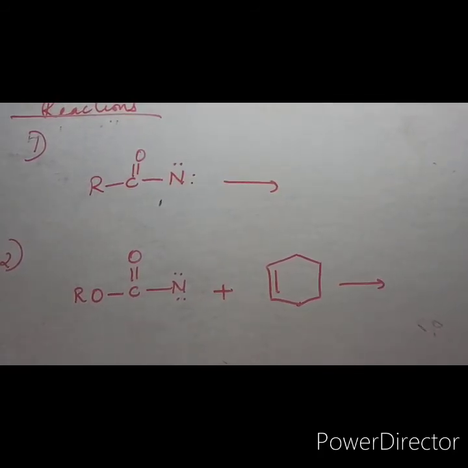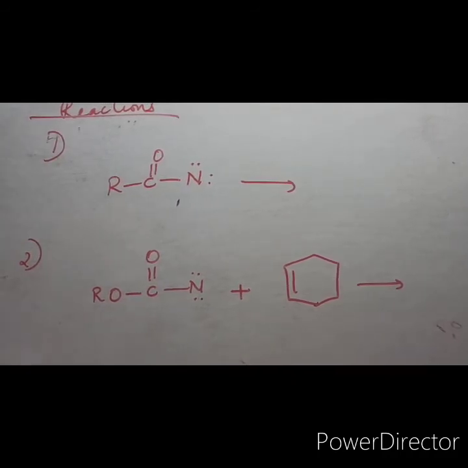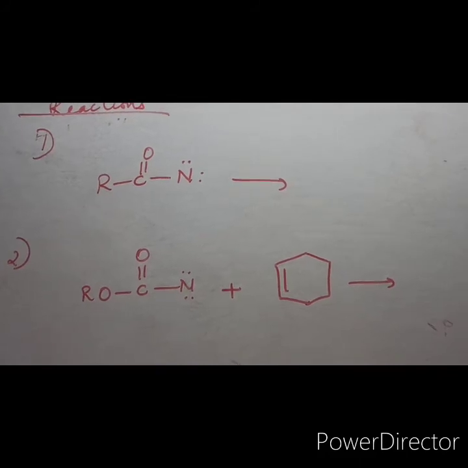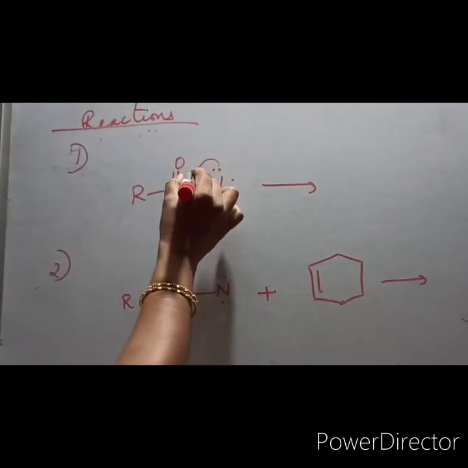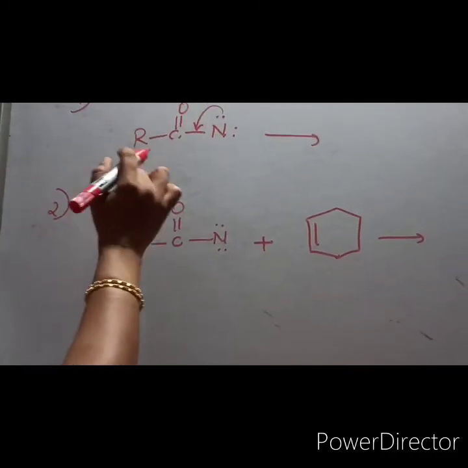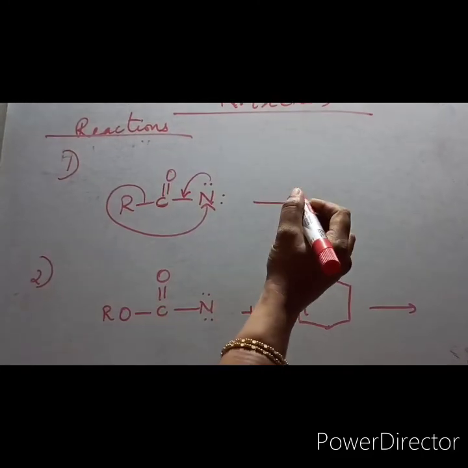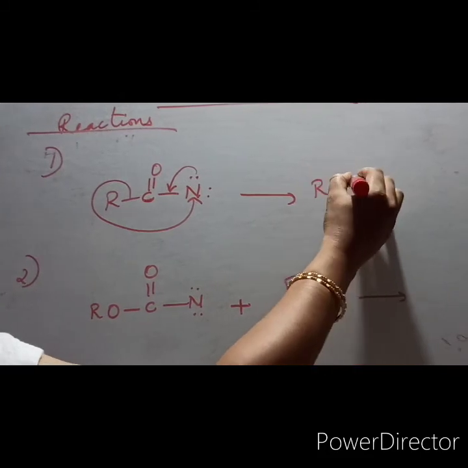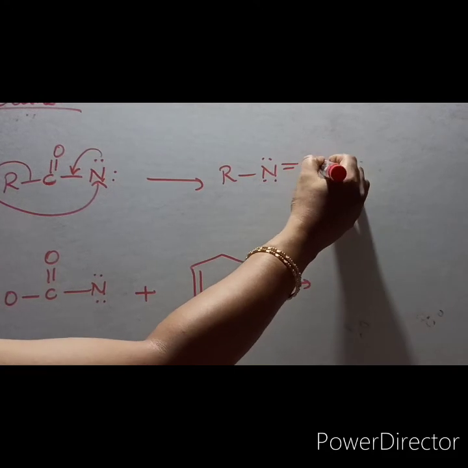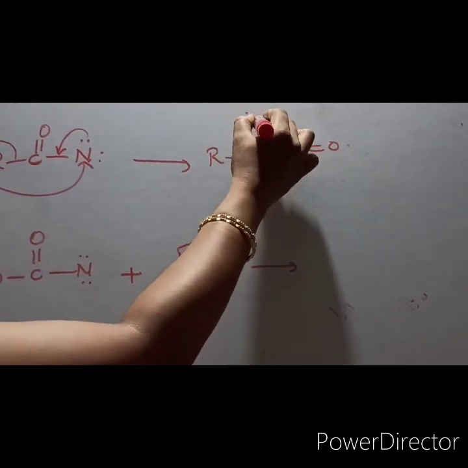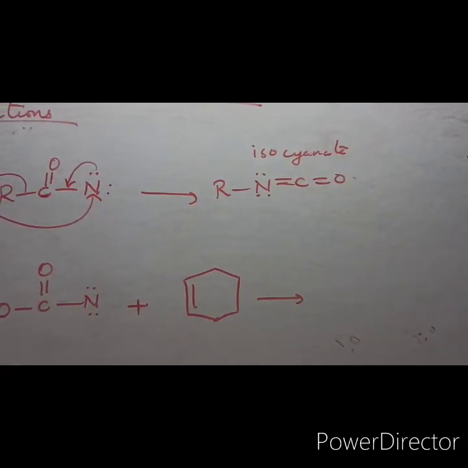So as I said earlier, they are too unstable in nature. So they will easily rearrange to form stable isocyanate, like in carbylamine reaction. So how is this rearranging? So this is an acetyl nitrene. This will be shifted here. So the carbon will be getting more valency. So this R will be shifted to this one, nitrogen. So what will happen? N is having two unshared electrons, C double bond O. So this is called isocyanate. So it will be forming a stable bond. So this is a rearrangement reaction.